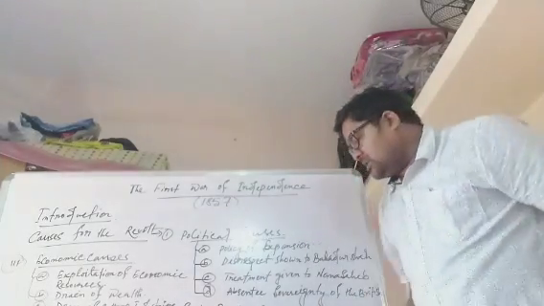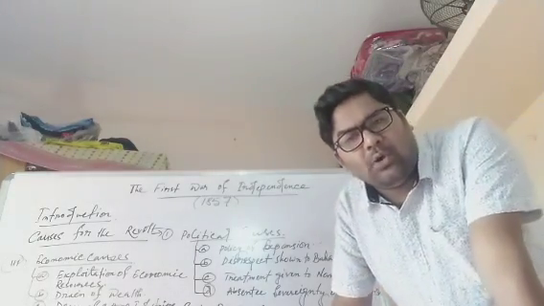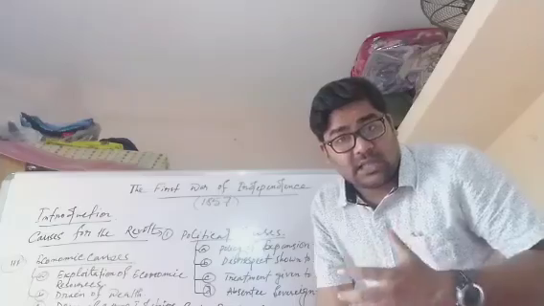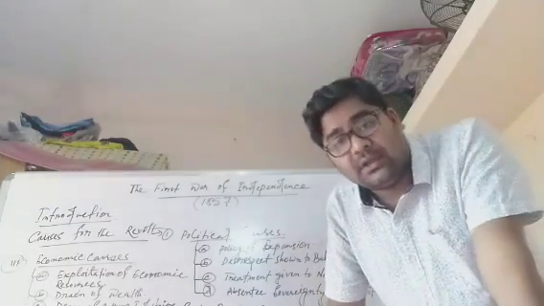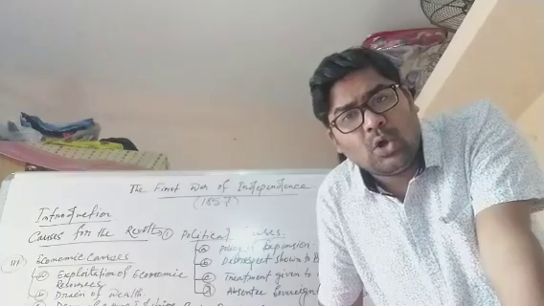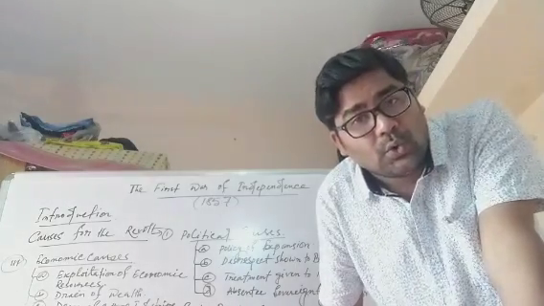Next is number 3, the policy of racial discrimination. The British officers were always rude and arrogant towards the Indians, and they believed that they were superior and Indians were inferior. And they also believed that Indians were born to be ruled, not to rule.